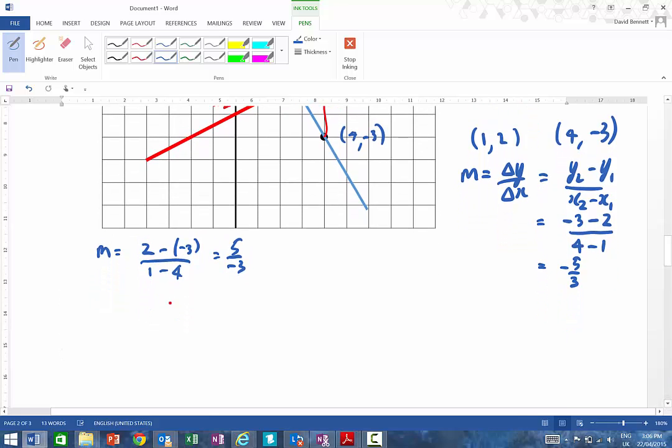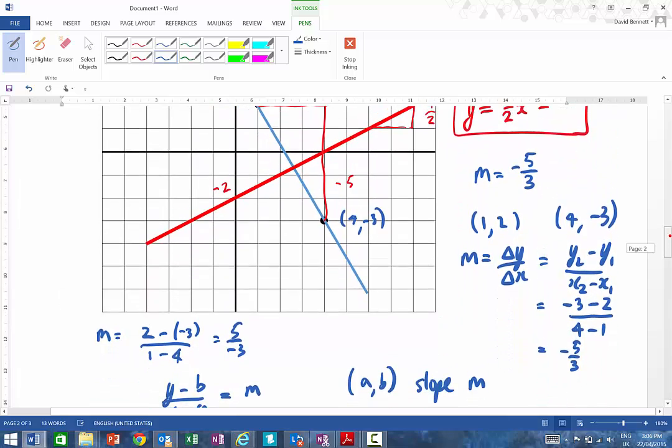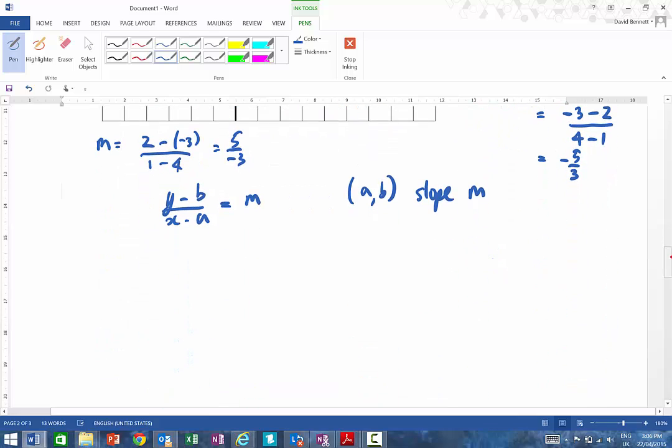Now, to work out the equation of a straight line, I'm going to use this formula, which is simply our y take our b value, all over our x take our a value, equals our slope, where it goes through the point (a, b) with a slope of m. Now, it doesn't matter which point I pick. Obviously, it's going to be easier if I pick a nicer point than an unnice point, but it really won't matter. So I'm going to pick the point 1, 2.